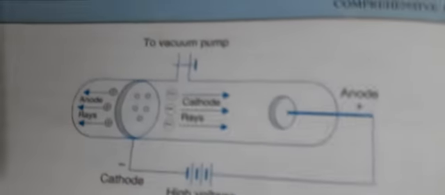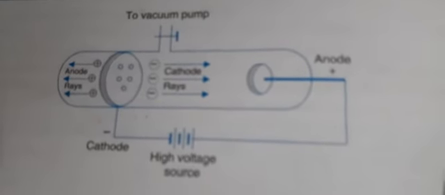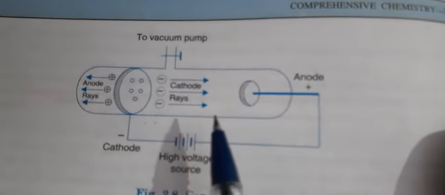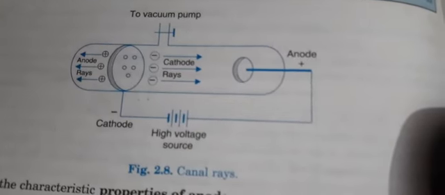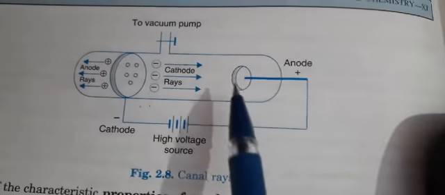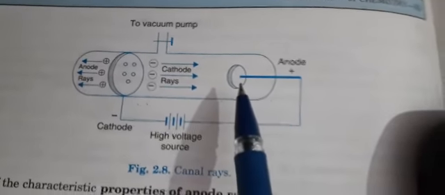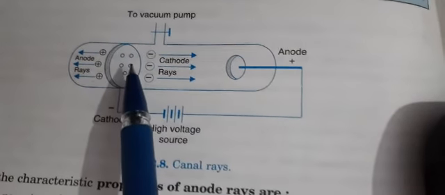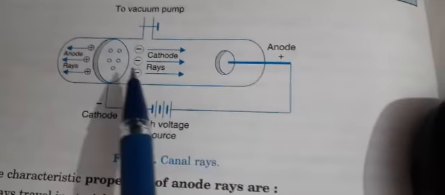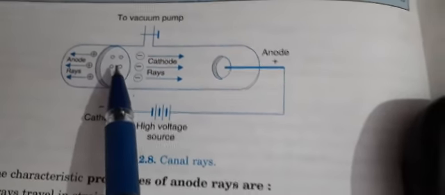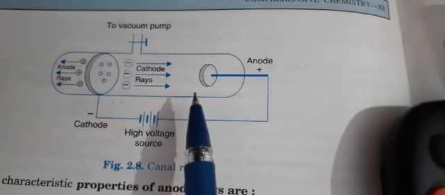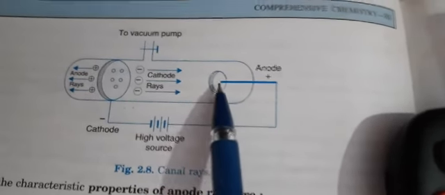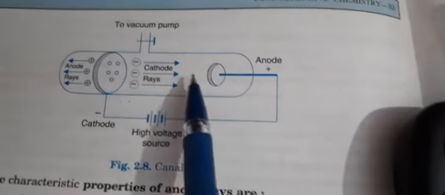So you can see this is the discharge tube, the same discharge tube we are using. While studying the cathode ray, we studied the movement of the cathode rays, negative particles, from the cathode to the anode. Now we are studying the anode rays, the rays which are emanating from this anode and moving towards the cathode.